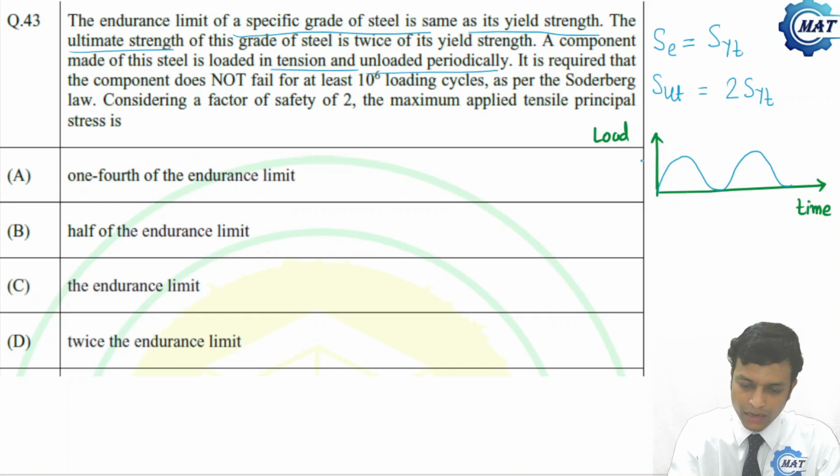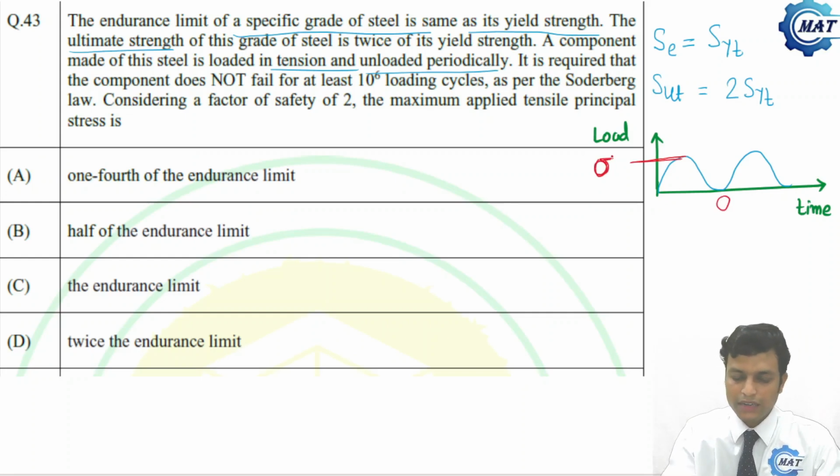Periodically it is loaded up to this limit, the maximum limit of the load is sigma. So it is loaded to sigma, then becomes 0, and that continues periodically. So this is a fluctuating load or fluctuating stress.